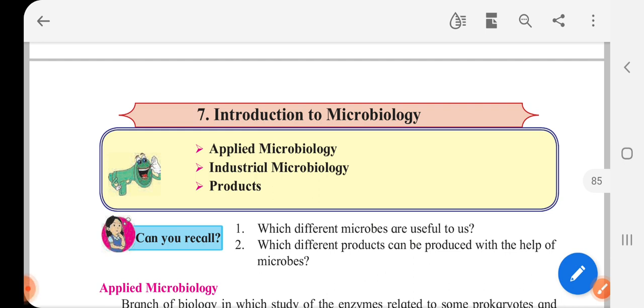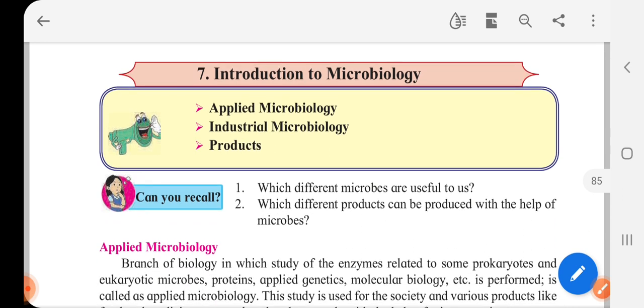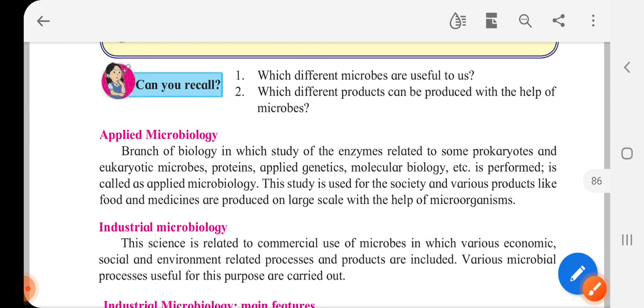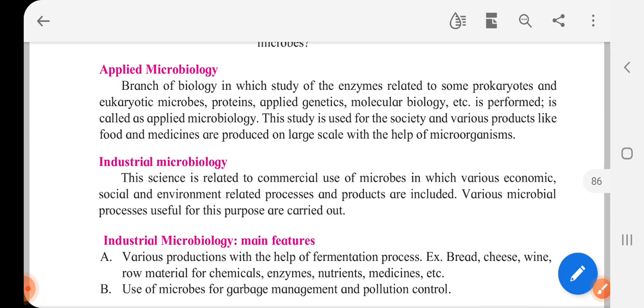Let us start today chapter number 7, Introduction to Microbiology, for the subject of Science 2. So this chapter is basically based on microbiology, applied microbiology, industrial microbiology, and the products obtained through industrial microbiology. So let us start with applied microbiology.